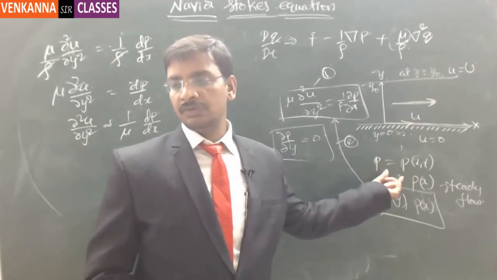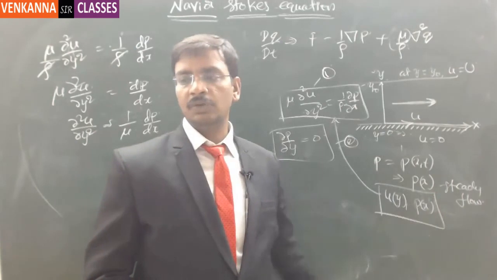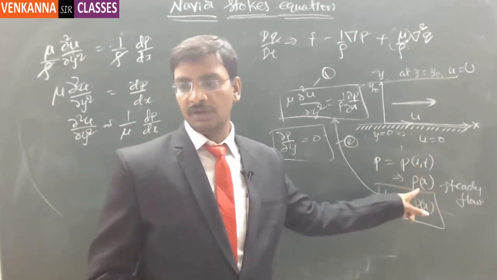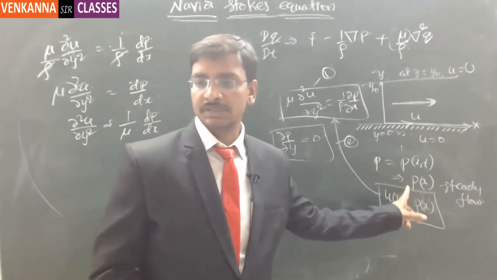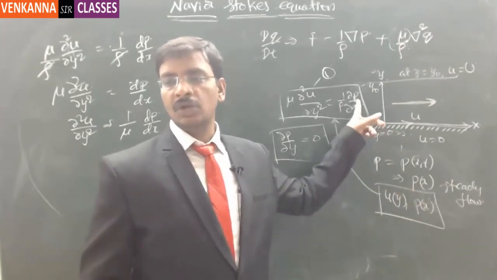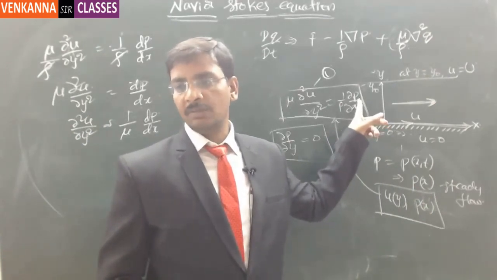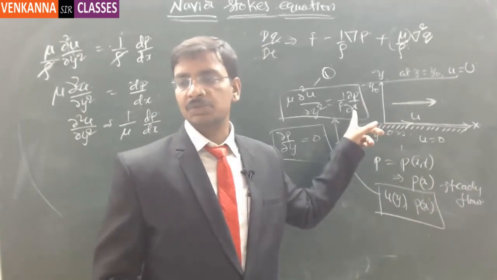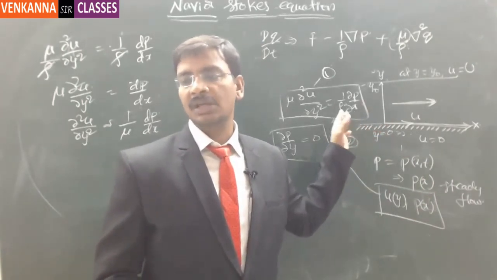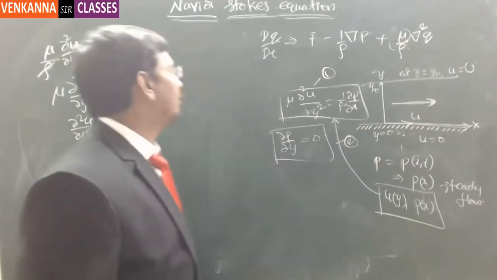Now if it is a function of t, and you assume it is a steady flow, then it has to be independent of t also. Then it is p of x, so p is a function of x alone. That means in this equation, ∂p/∂x, we were writing assuming that p may be a function of x comma y. But here we proved that it is a function of x alone. That means ∂p/∂x can be replaced with dp/dx. That means there will be a change in the pressure only along the x direction. Got it? So dp/dx.